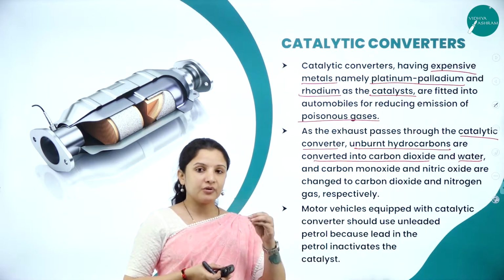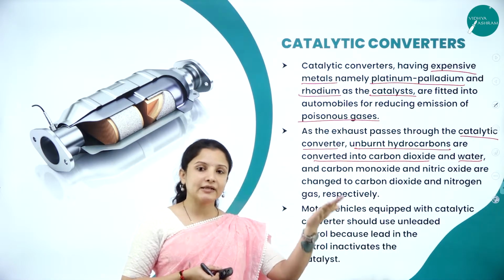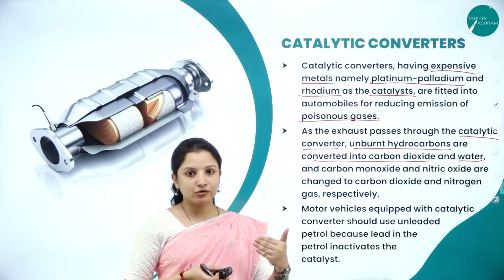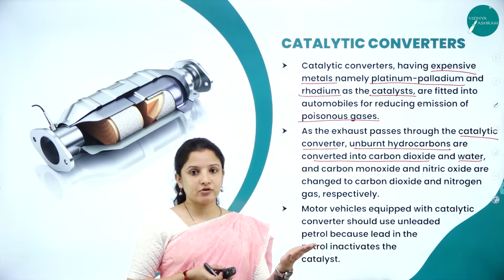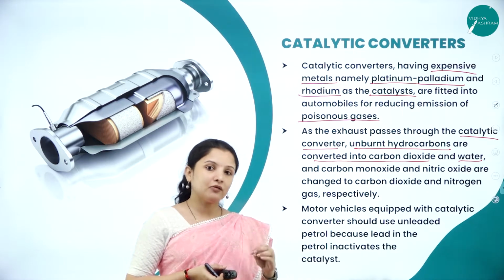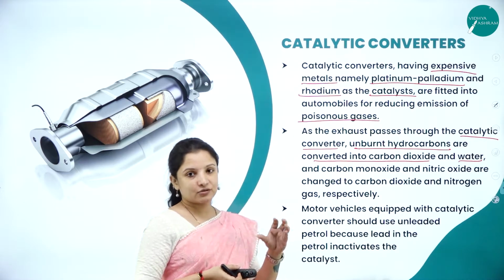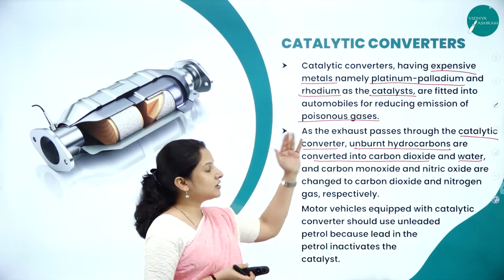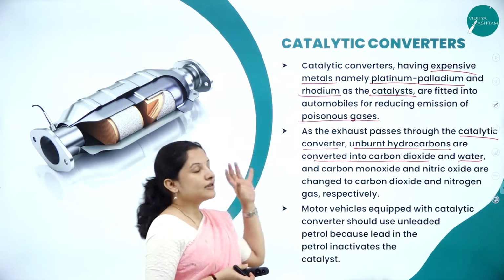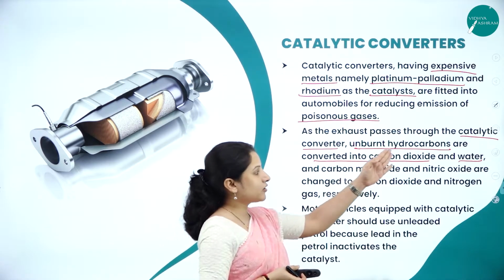Because of combustion, hydrocarbons would otherwise get directly released through the automobiles, which would cause air pollution. But when a catalytic converter is fitted, as the smoke passes through the exhaust, whatever hydrocarbon is there will be converted into carbon dioxide and water.